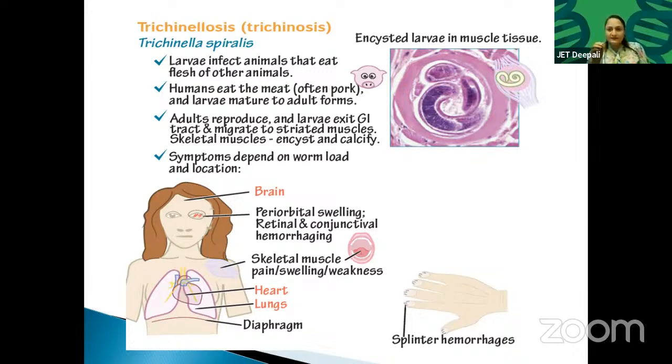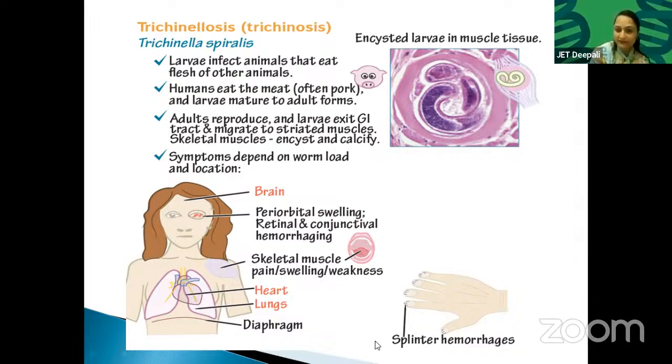Whatever skeletal muscles you have, this infection spreads in the skeletal muscle, so you will have pain in your muscles, swelling in your joints, weakness. You will tell your doctor, I'm not able to sit, I am having pain in my muscles, in my joints, and the doctor will analyze that the symptoms are matching with trichinosis. So he will advise you to go for a blood examination.